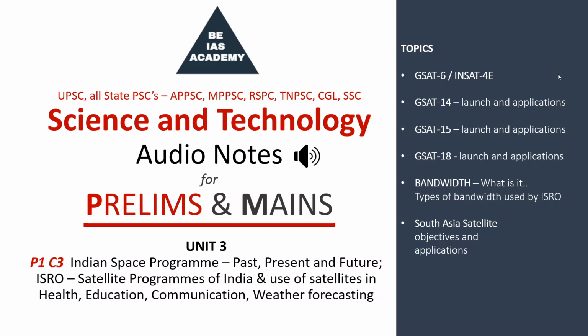We have seen GSAT-6. It was launched in 2015, but the rocket used was GSLV D6. It's a cryogenic engine which is used for the third time, developed by India. GSAT-6 or INSAT-4E is the 25th geostationary communication satellite or 12th satellite in the GSAT series.